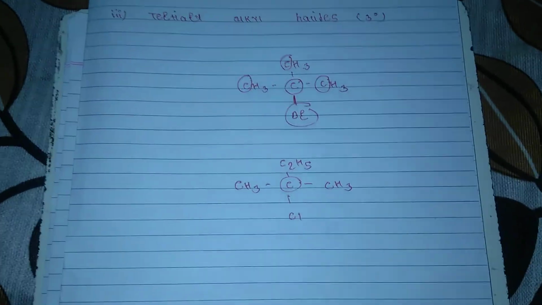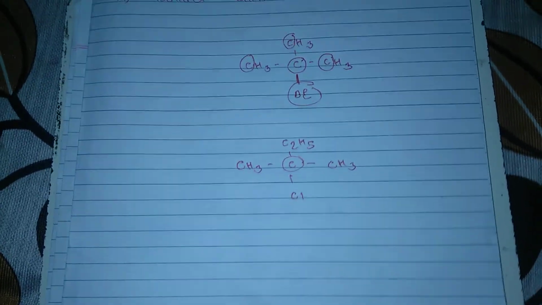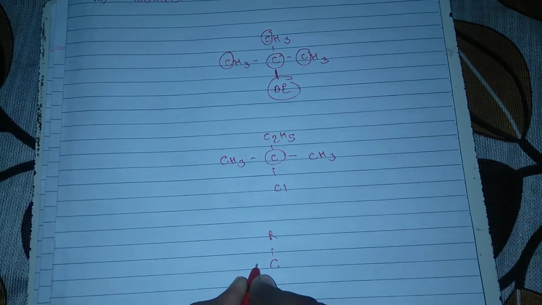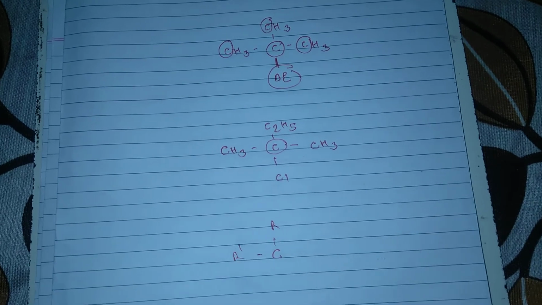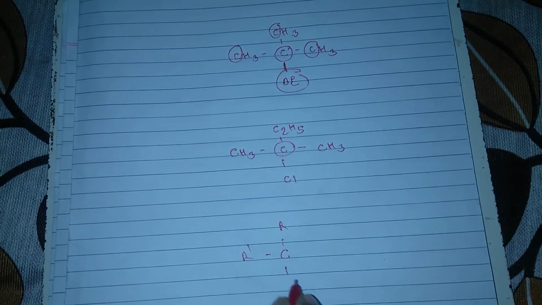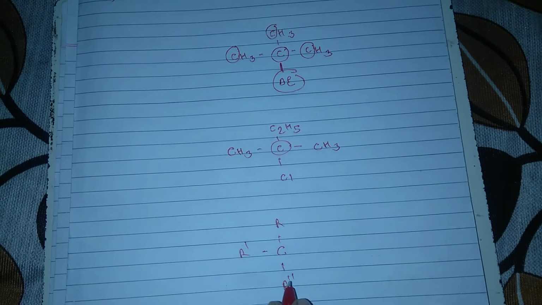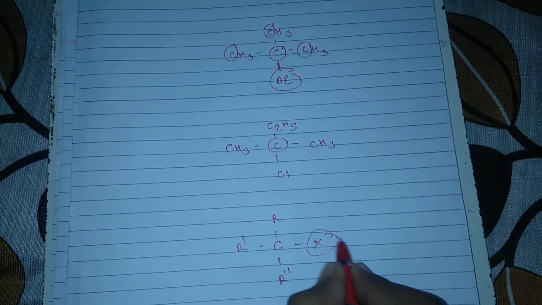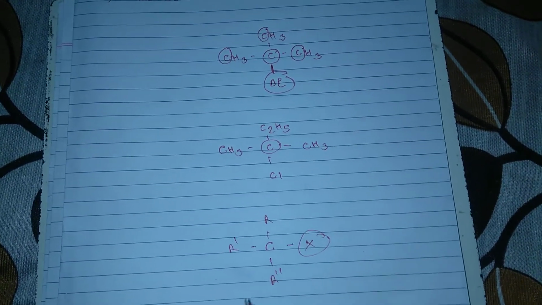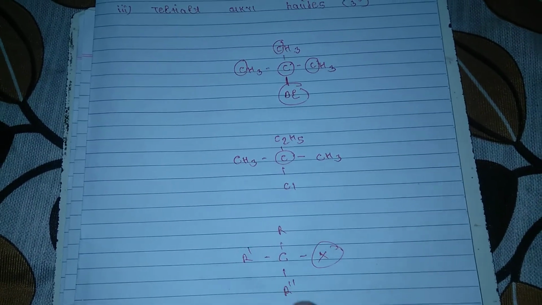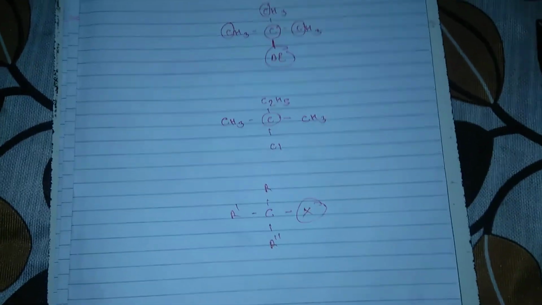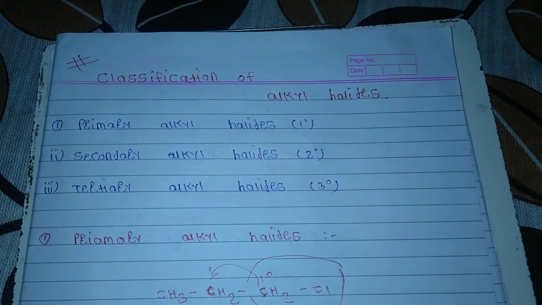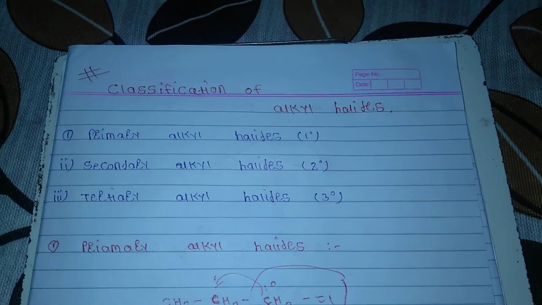Now the general formula for the representation of the tertiary alkyl halide is this: a carbon bonded to R, R' and R'', and X is any halide group. This R, R' or R'' may be the same or different. This is all about the classification of alkyl halide. Thank you for watching.